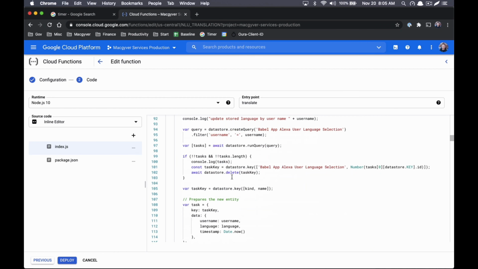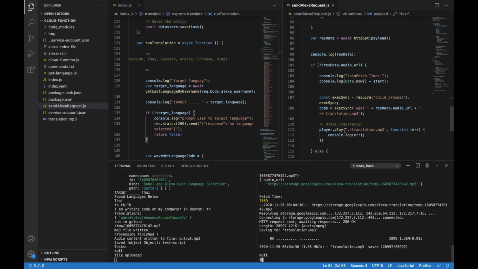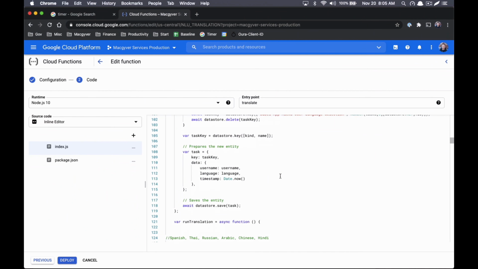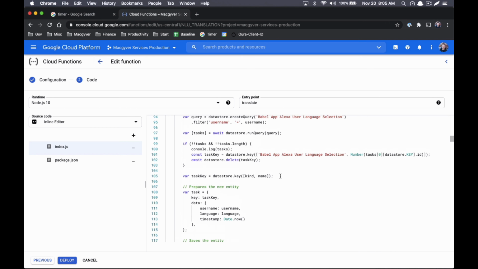There are some intermediary things going on here. We're not just translating and loading the MP3 into Google Cloud Storage. We're also doing a little bit of tracking because I want to know when folks are issuing queries. I want to know when people upgrade. I want to know their usernames, and I want to actually know the queries themselves, because maybe in the future we can offer support for caching queries and things like that. So that's where this Datastore piece comes in. Datastore is Google's NoSQL database, and basically I just use this as a way to log data.